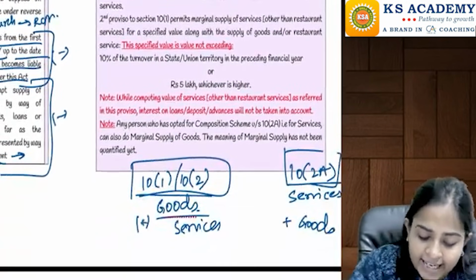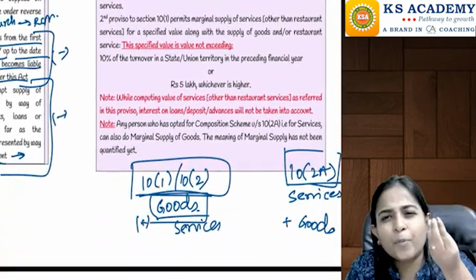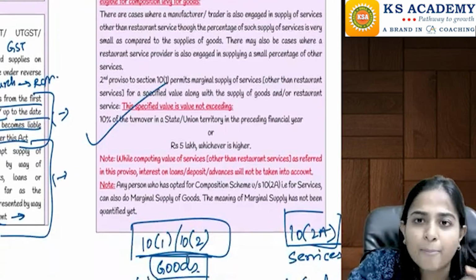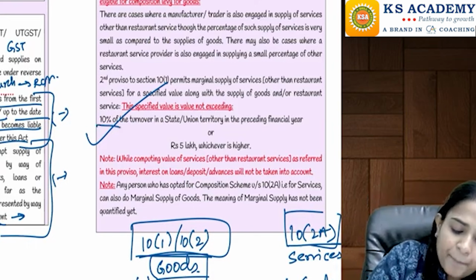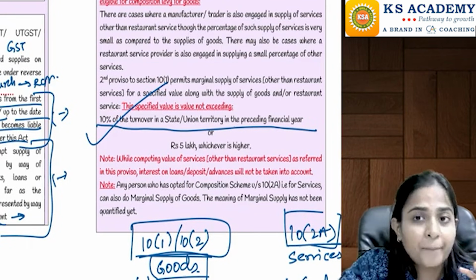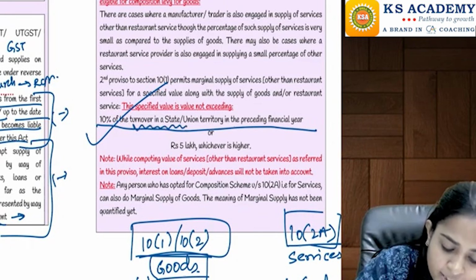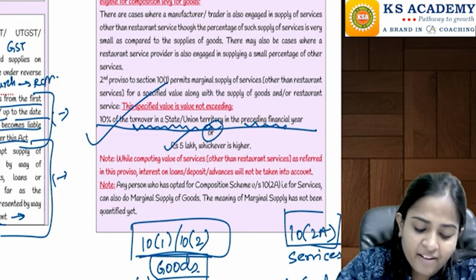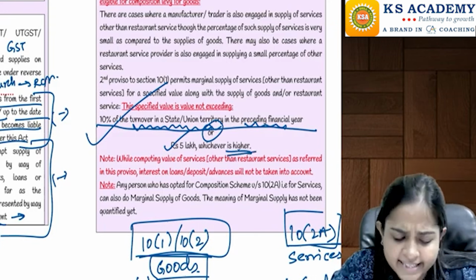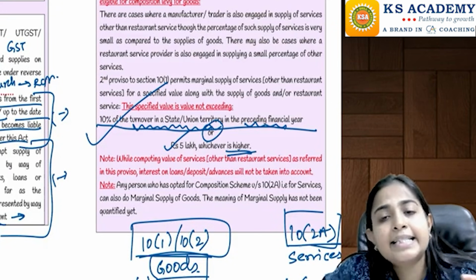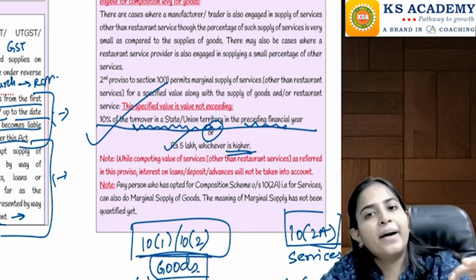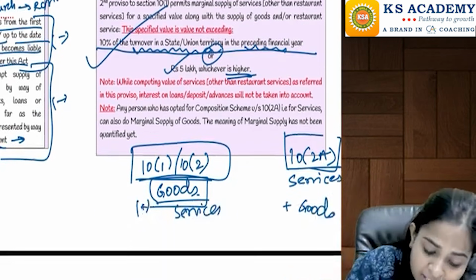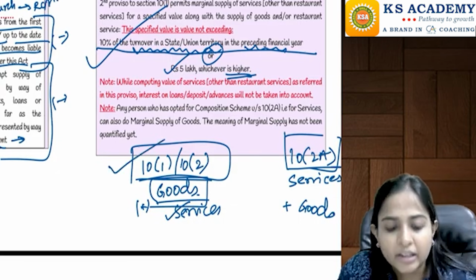So here they are telling that if you are already a dealer in goods, can you provide a little bit of other services also? They say yes, you can, but only up to a limit. Now how much is that limit? 10% of the turnover in a state or union territory in the preceding financial year, or 5 lakhs, whichever is higher. Let's say your last year turnover was 60 lakh rupees. So 60 lakhs multiplied by 10% is 6 lakhs, or 5 lakhs, whichever is higher. So 6 lakhs is the value of marginal supply of services that you can do along with the goods.